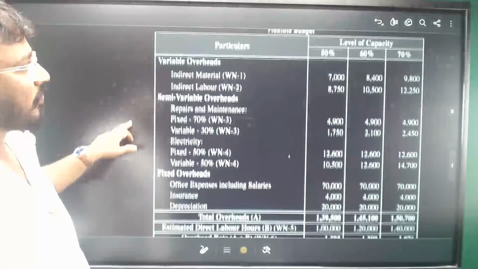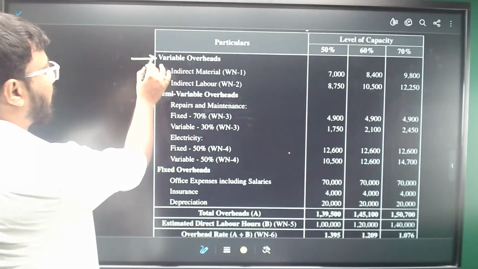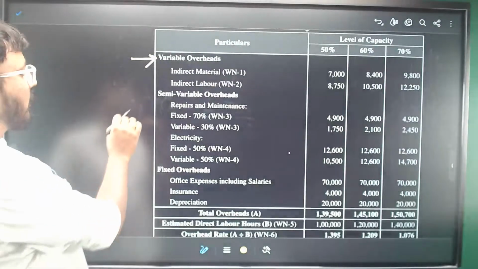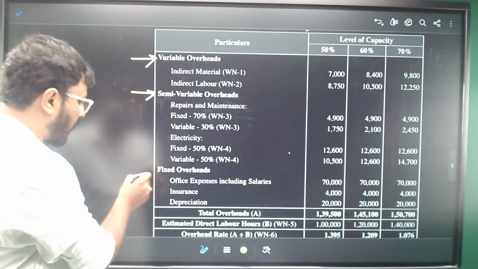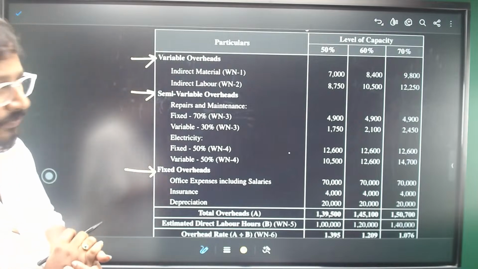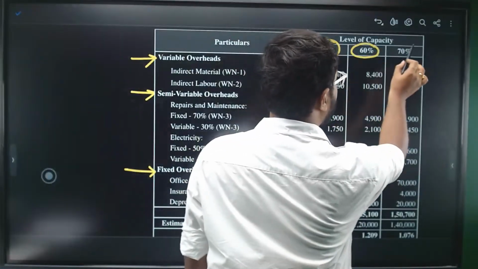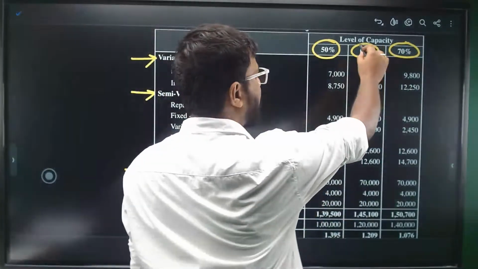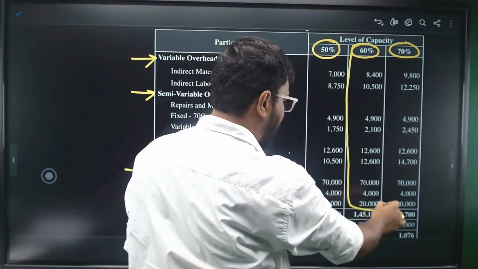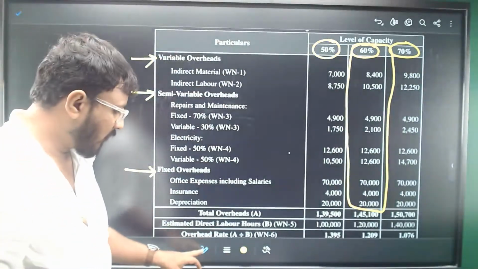This is how you need to prepare the flexible budget, right? They have neatly categorized the variable overheads, the semi-variable overheads, and the fixed overheads, at various levels, 50%, 60%, and 70%. The 60% information is given to you in the question. Directly it is given. You simply need to reproduce it, right?